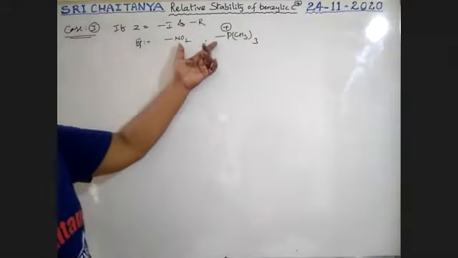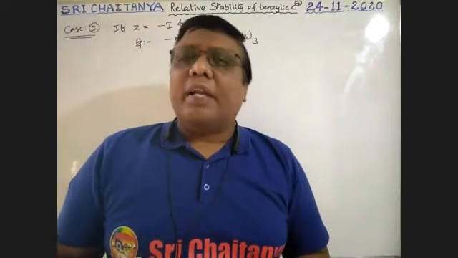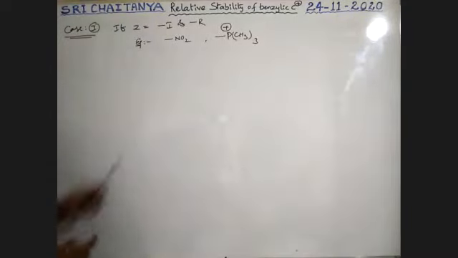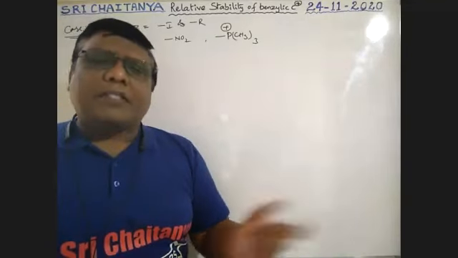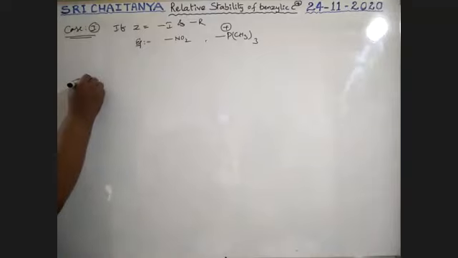So boys, these groups have minus I effect and also minus R effect. Both are applicable. Now let us discuss the relative stability.